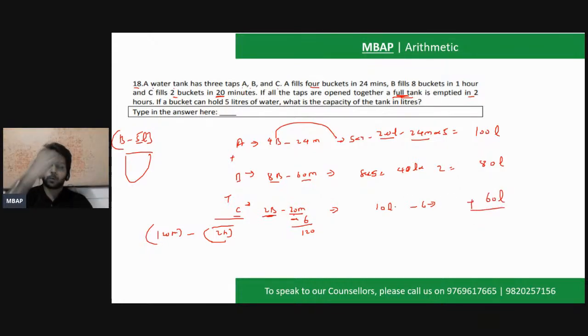So what I've done is I have known that in 24 minutes, 60 minutes, and 20 minutes, what is the capacity that A, B, and C can fill. All what I'm doing is I've got 2 hours. In 2 hours, how much A, B, and C can fill. Because whatever A, B, and C together will fill, that's the capacity of the whole tank. So my final answer will be 100 plus 80 plus 60, which is 240 liters. So the answer for this question is going to be how much? The answer for this question would be 240 liters.